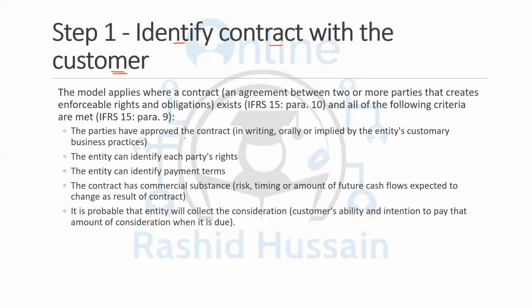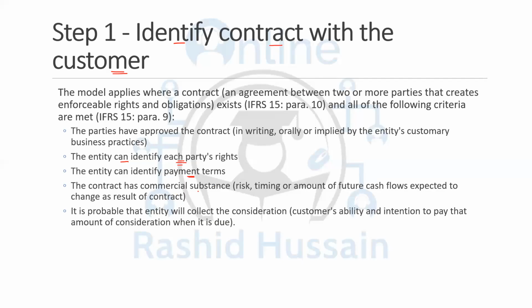So the parties have approved the contract. That means an agreement, offer, and acceptance. The entity can identify each party's rights. For example, I'm going to provide the services. My obligation is providing the services. Their right is to get the service. My right is to get the money for it. So the entity can identify each party's rights from the contract. Everything is mentioned. The entity can identify the payment terms.